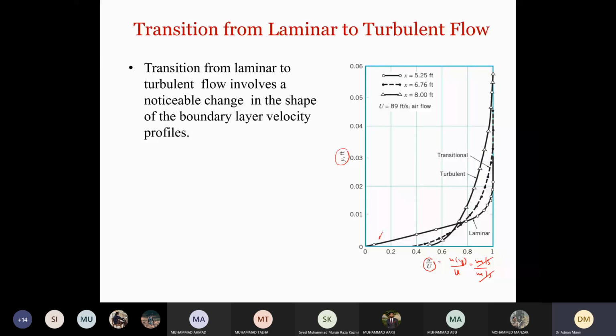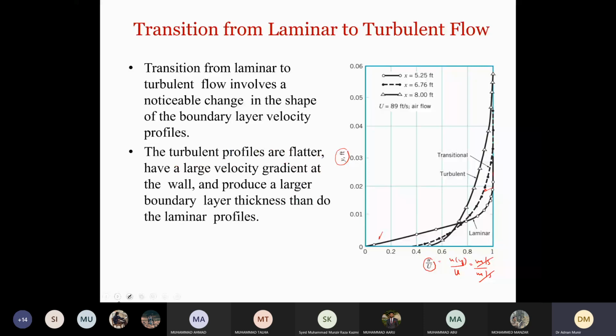So now you can see here that in case of laminar flow, there is considerable steepness, or you can see that the profile is extending like this and then becoming flat or straight at this point, right? And on the other hand, if you look at transitional flow, the profile is flatter than laminar, and if you look at the turbulent flow, it is even flatter. So as we go from laminar to turbulent flow, the velocity profile becomes flatter.